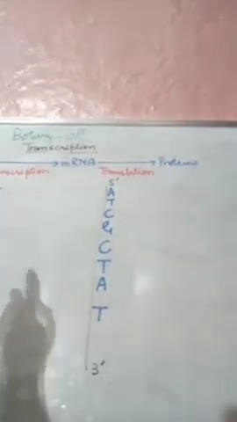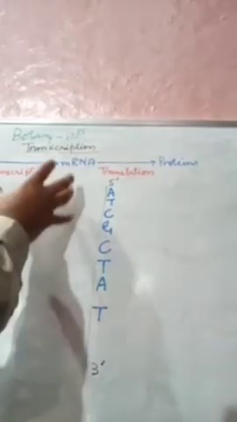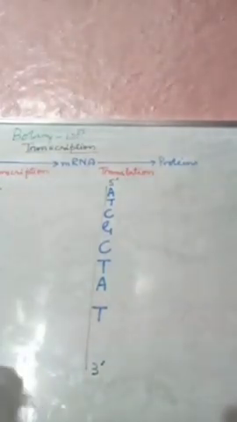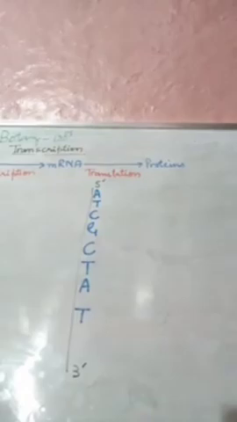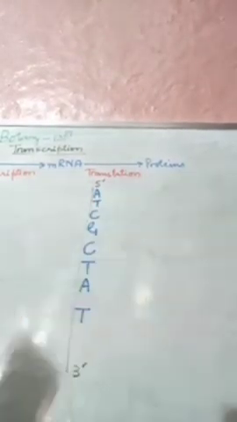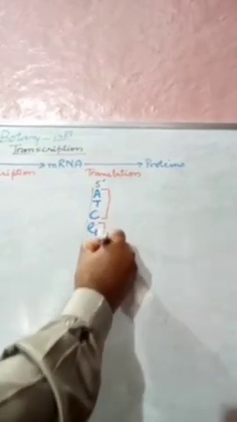Now, out of these two strands, which of them will be the coding strand? If we want the code on this strand to be transcribed, for example, we have these three, and these are the codes for particular amino acids.